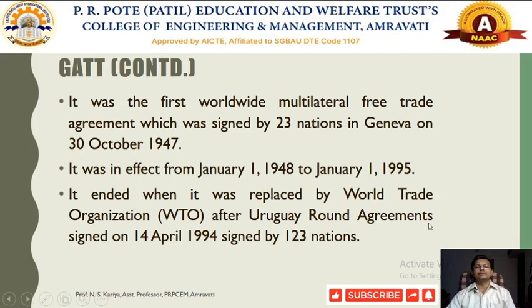That agreement formulated one multilateral trade agreement between 123 nations on 14th April 1994, and it replaced GATT with the WTO. This was one of the major moves in the promotion of international trade between a variety of nations. So the WTO emerged particularly to promote international trade across the various nations.